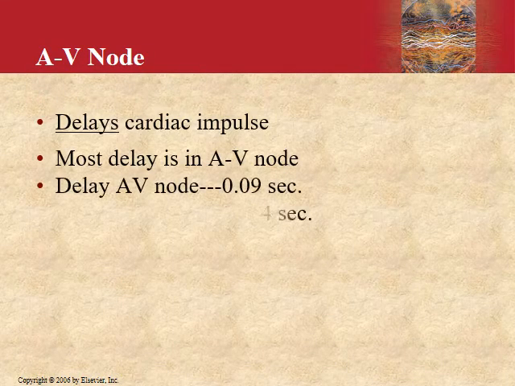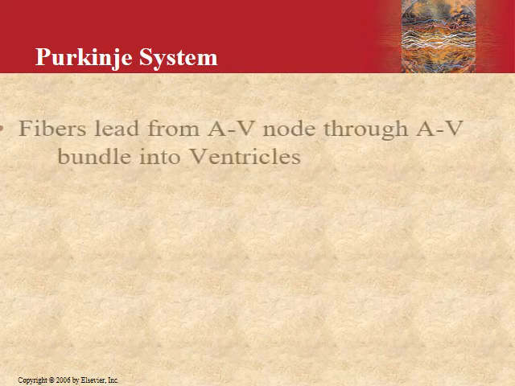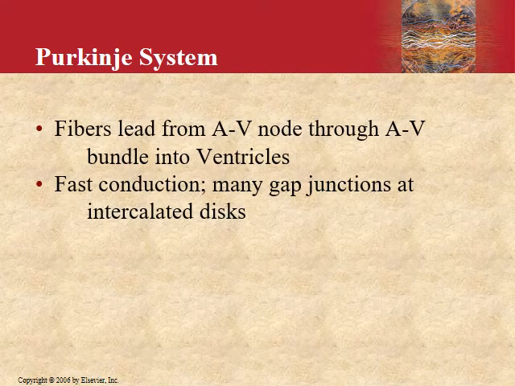Now, the AV node has the special characteristic of delaying the cardiac impulse. Most of the delay is in the AV node. The delay in the AV node is about 0.09 second, and the delay in the AV bundle is about 0.04. The Purkinje system fibers lead from the AV node through the AV bundle into the ventricles. The fastest conduction happens here, because of a high concentration of gap junctions and intercalated discs, seen in the highest number in the Purkinje fibers.